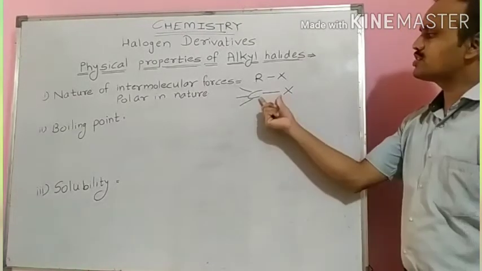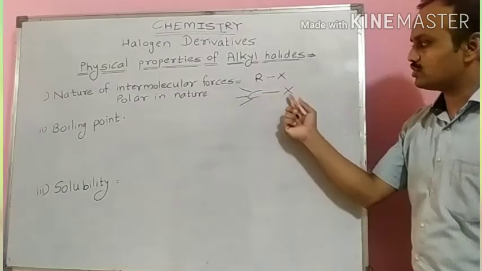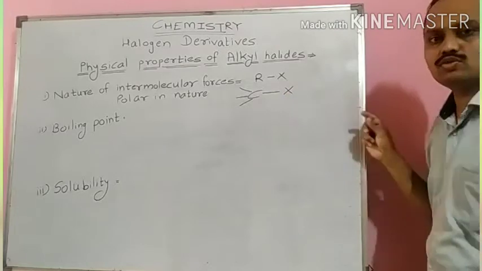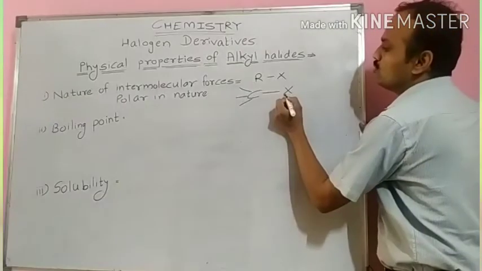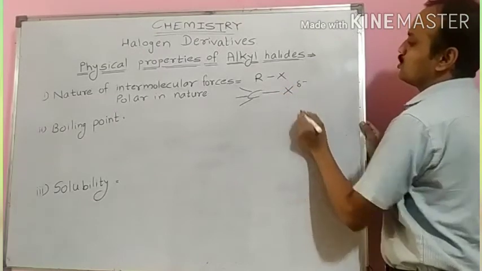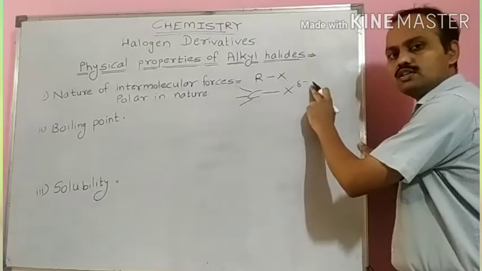Therefore, whatever shared pair of electrons is present between this carbon and halogen will get shifted towards the halogen atom due to more electronegativity, and after shifting the electron pair towards halogen, it will acquire partial negative charge,